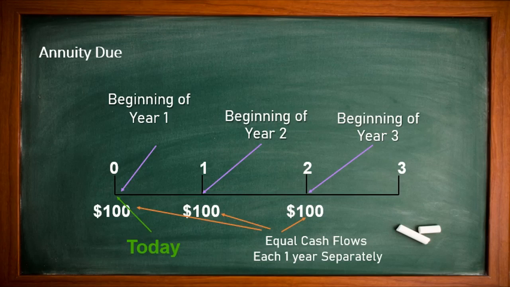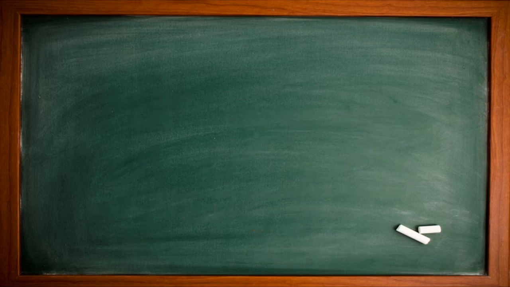So what is the difference between an ordinary annuity and an annuity due? This is the only difference. In an ordinary annuity, we deposit or receive after completion of the year, meaning at the end of the period. When compared with an annuity due, we are receiving at the beginning of the year. This is the basic difference between annuity due and ordinary annuity.